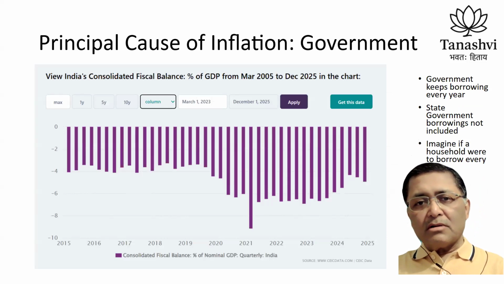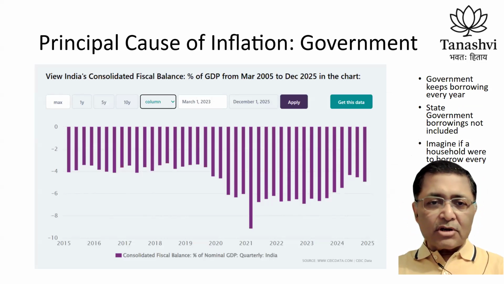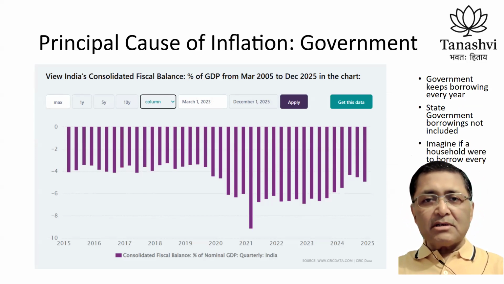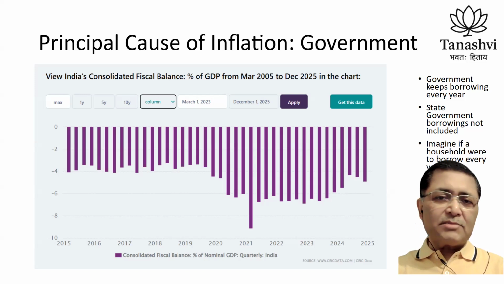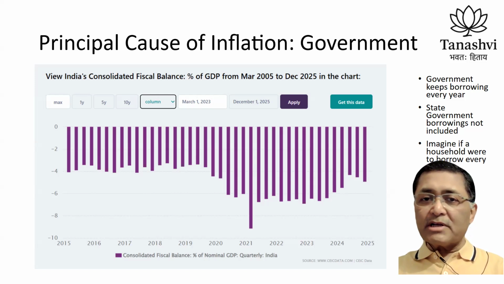Now, this graph, if you see the bar graph, this is the percentage of fiscal deficit of GDP, quarter wise for the last 10 years. Now, if you look at it, that means every year the government is spending more than it earns.